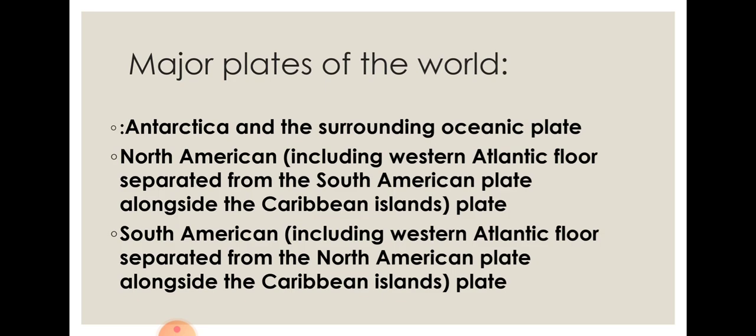The major plates of the world. As I said, there are 7 major plates. The first one is the Antarctica and surrounding oceanic plate. The second one is the North American plate, which includes the Western Atlantic floor, separated from the South American plate along the Caribbean island plates. Then the South American plate, with the Western Atlantic floor, separated from the North American plate along the Caribbean island plate.